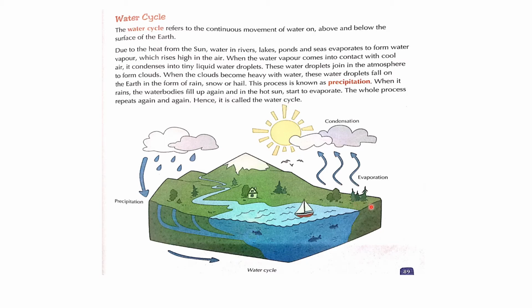You see here, the sun, and from here the water evaporates, condenses, forms clouds, and again it rains. So this is the cycle of the water cycle. Now we will try to solve some questions and then move on to another topic.